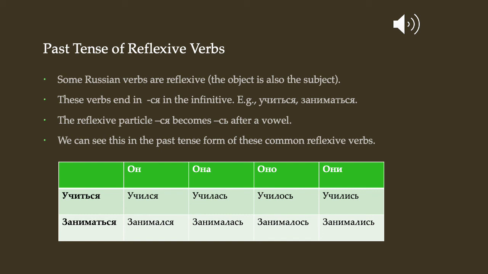And the thing to watch out for is that the reflexive particle -ся becomes -сь after a vowel. And so we can see this in the past tense. Let's look at this chart here for the verbs учиться, to be in school or to go to school, and заниматься, to study or do homework. We have он учился, so we just added that -ся ending to the past tense, учил, учился.